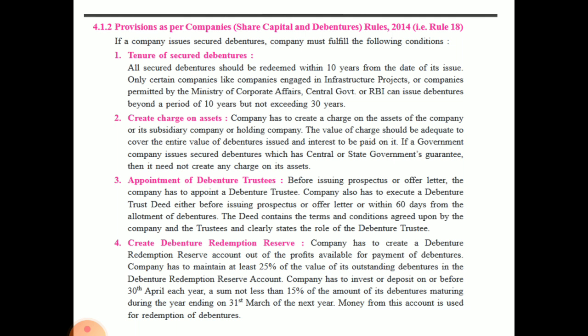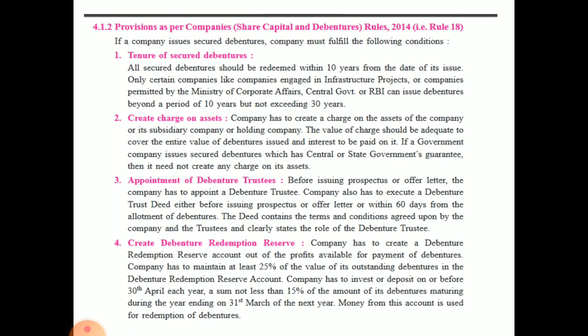Then create debenture redemption reserve. The company has to create a debenture redemption reserve out of profits which are available for the payment of debentures. Okay, so what the company has to do is keep some profit, not capital, it is profit. Okay, profit they have to keep aside in the debenture redemption reserve so that they will be able to pay the debenture amount at the time of redemption of the debentures.